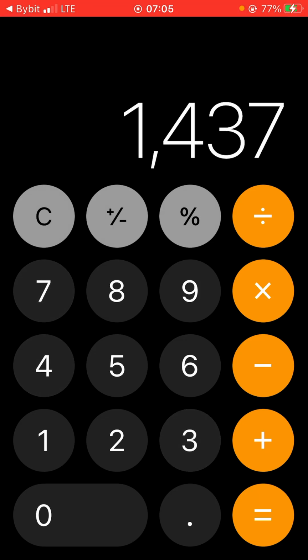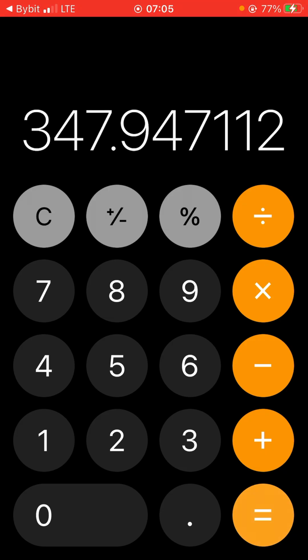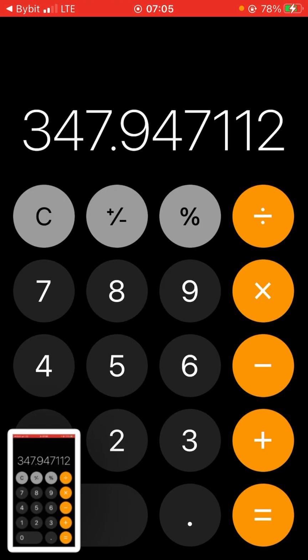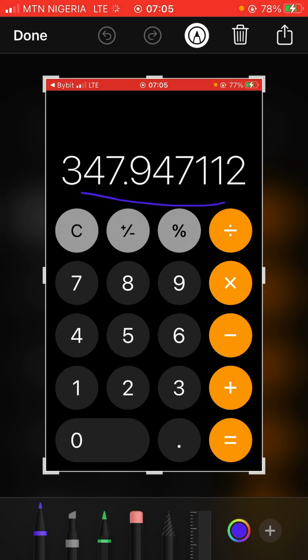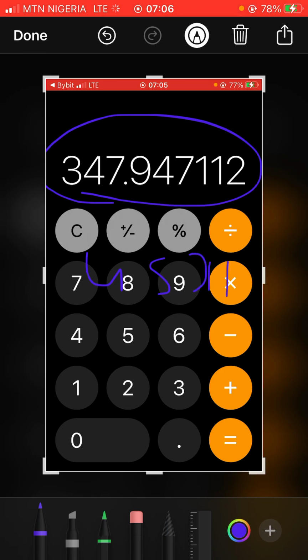That's the amount I'll be using to buy my USDT. So I'll be getting 347.9 USDT after I've exhausted my 500,000. Remember, if I spend my 500,000, I'll be getting this amount of USDT in my Bybit account. Do you understand the math now?